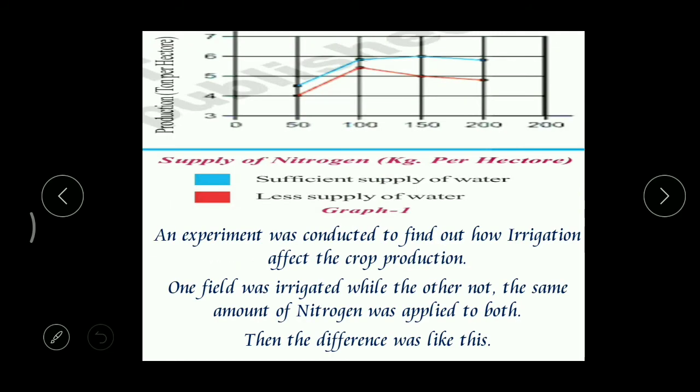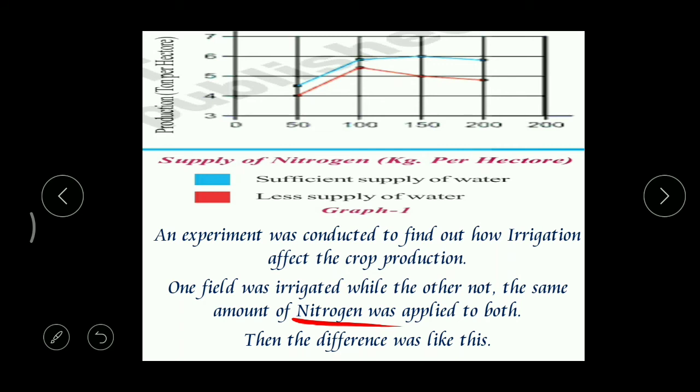Clear? Then the next one, say this is one experiment. For example, there are two fields, 1 acre and 1 acre. To the first acre of field, we supplied water, and to the second one, no water. Correct. Okay. Now, both the fields are applied with the same amount of nitrogen.